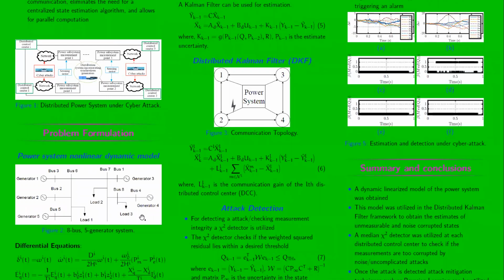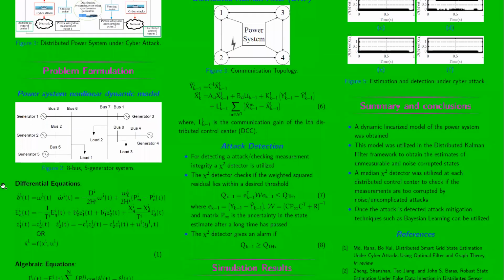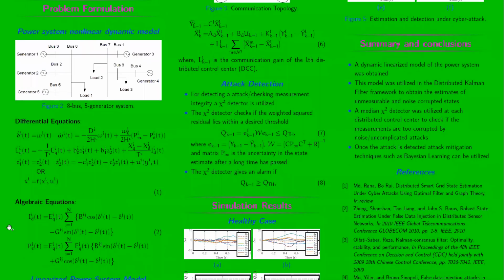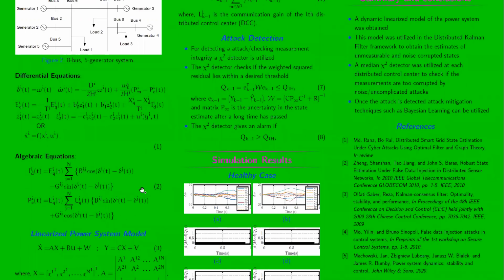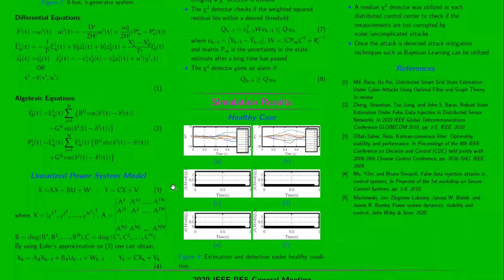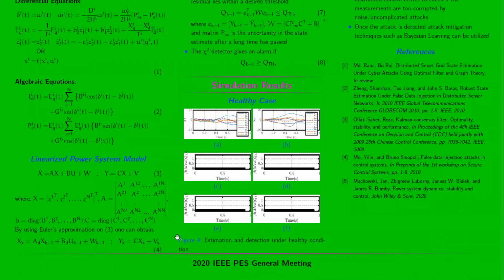Here we will consider the 8-bus 5-generator system-based power system. Each generator has a nonlinear dynamical model and algebraic equations which interconnect the generators. Now this model is nonlinear in nature and so it has to be linearized. A linear model is obtained in equation 3, which is further discretized and equation 4 is obtained.